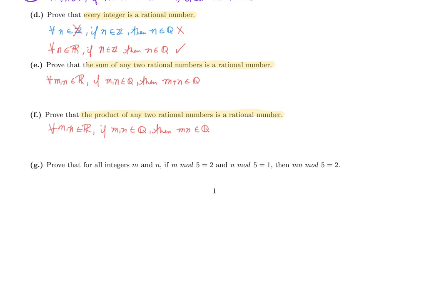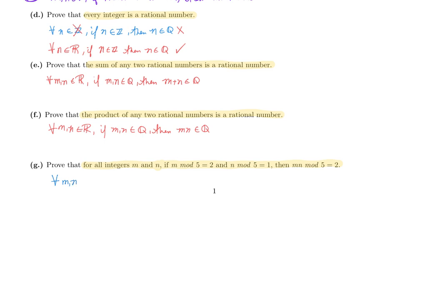G is a little different. It says prove that for all integers m and n, if m mod 5 equals 2 and n mod 5 equals 1, then mn mod 5 equals 2. So this one, it's kind of written out already how we're going to put this in a universal conditional. Because we were saying for all integers m and n, well, that's our domain. If this, then that. Sounds pretty straightforward to me, so we'll take it.